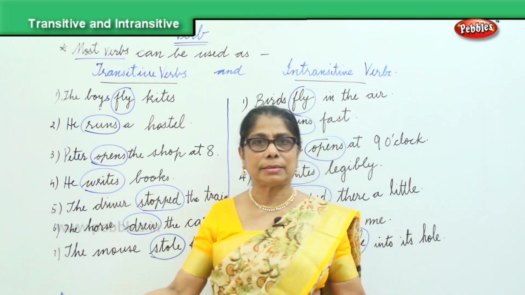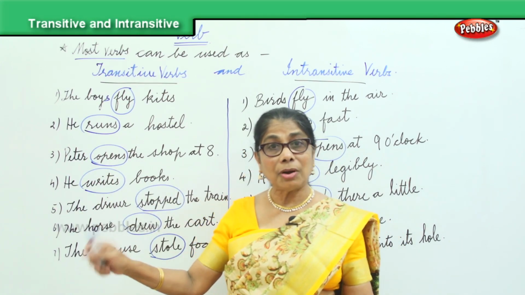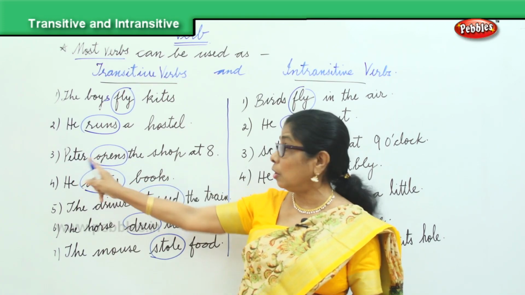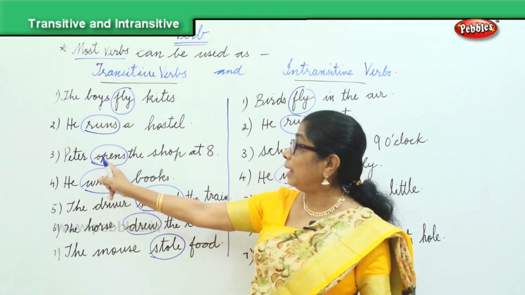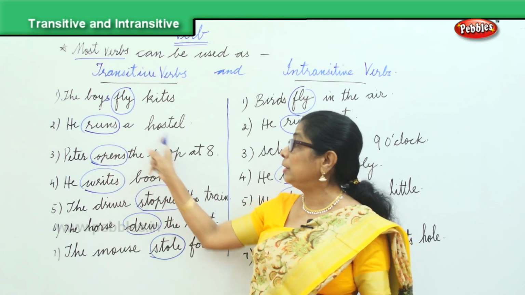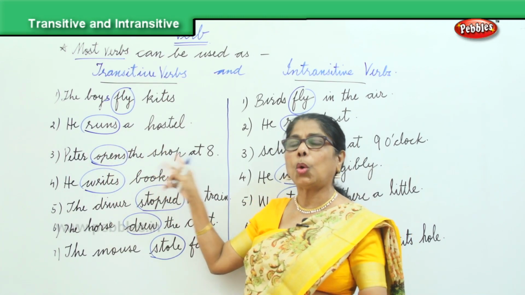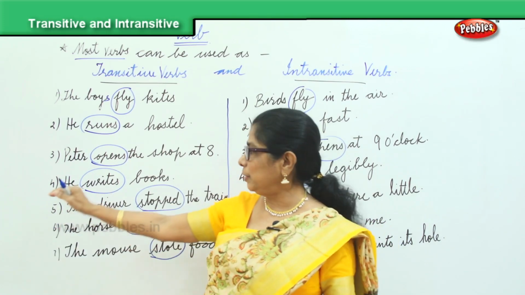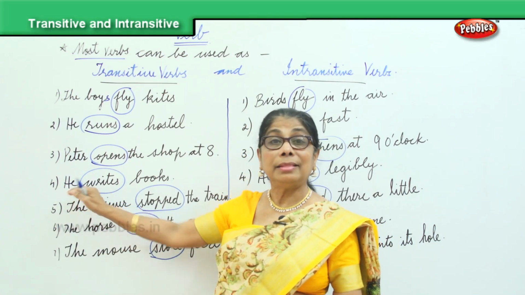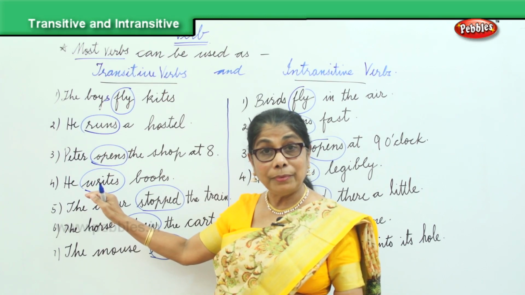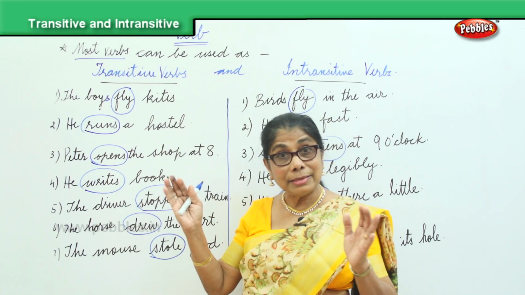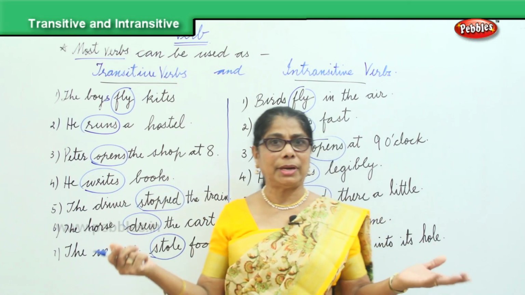Peter opens. It's not complete. So the subject passes on the verb, the action, to what? Opens the shop, opens the window, opens whatever. He writes. The subject he, the verb writes. It completes the sense with the object books. You write books.